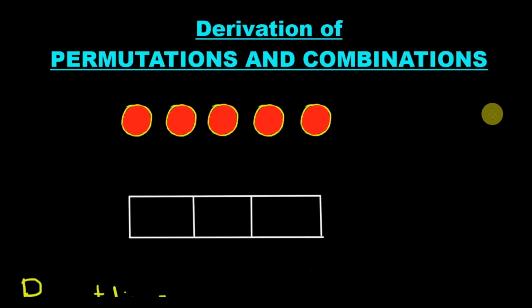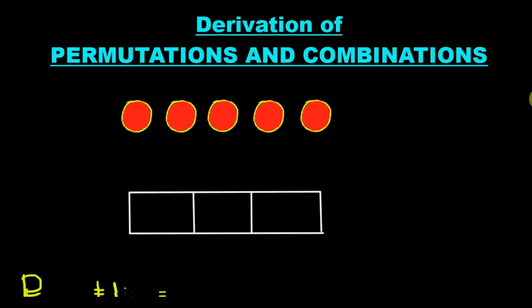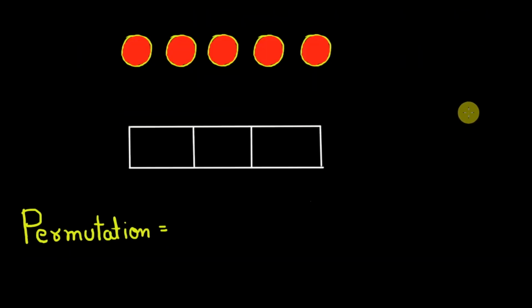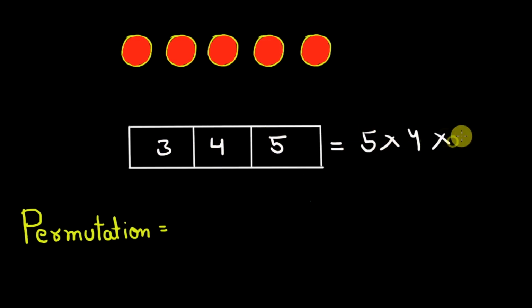Now, let us derive the formula for permutation and combinations. To derive that, let us say instead of picking up 5 circles, we will pick 3 circles. Now the permutation of that will be 5 multiplied by 4 multiplied by 3. Let us write in here, which is 5 multiplied by 4 multiplied by 3. Now let's generalize this. This 5 is equal to n, which is the number of circles.